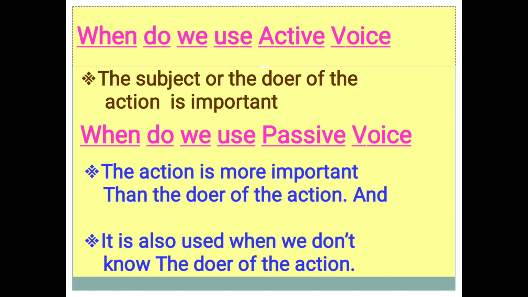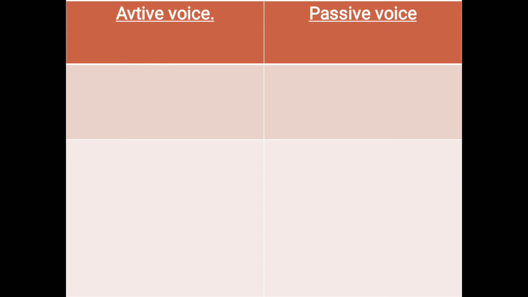I think you have clearly understood when we use active voice and when we use passive voice. Now let us see some transformations, how to change from active voice to passive voice. First one: she often helps others. Identify the subject in this sentence.